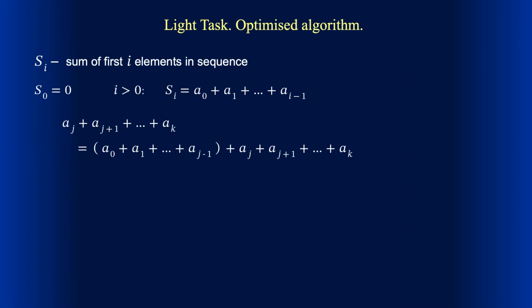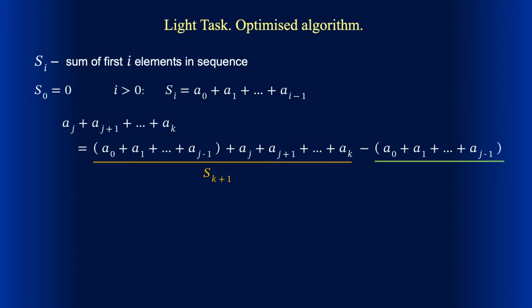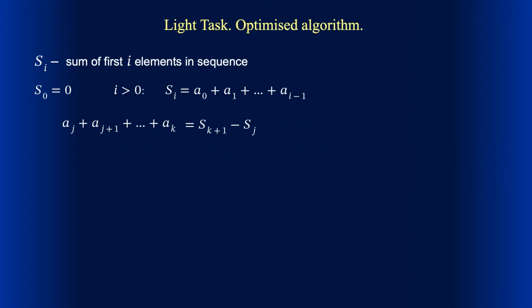And of course we need to subtract the added sum, since we don't want the value to change. It can be easily seen that the starting k+1 terms give S with index k+1, while the subtracted sum is S with index j. Therefore, the sum of subsequence starting with index j and ending with index k is S with index k+1 minus S with index j.